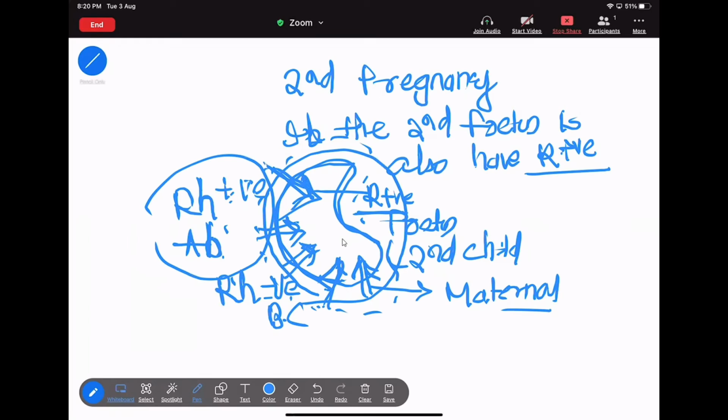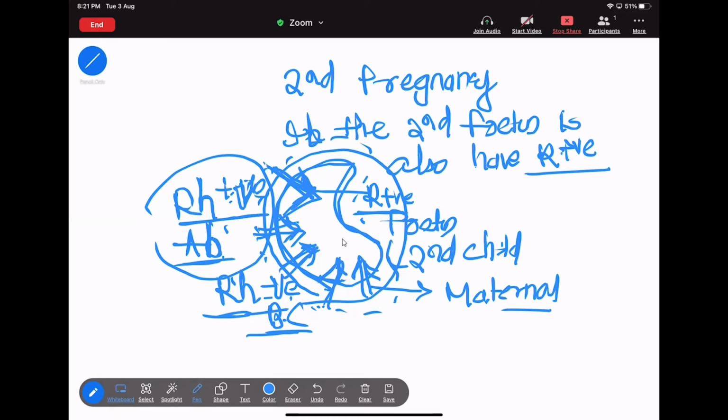Before that, I said that the Rh antigen is present in the blood. The antigen doesn't have the potency to enter inside the placenta. But now we have the Rh antibody, which means it has the potency to enter inside the placenta.